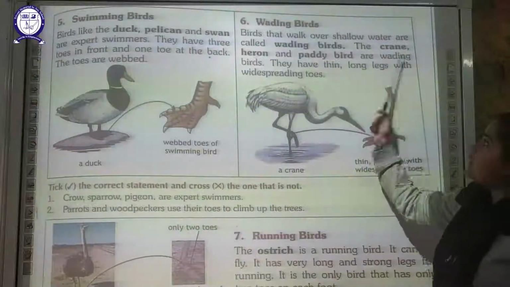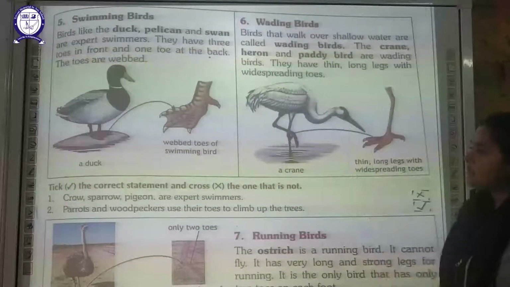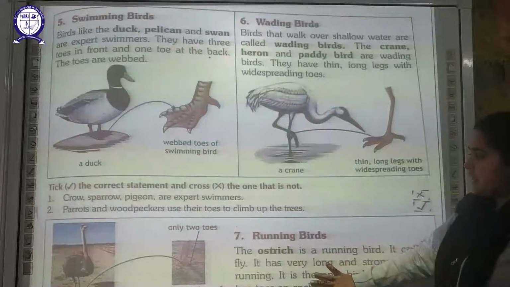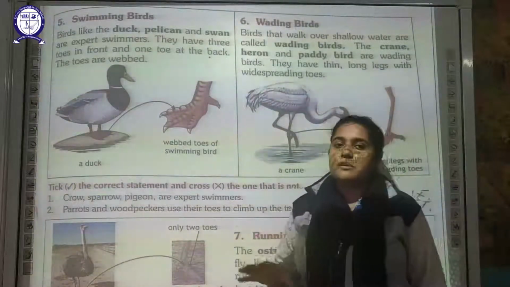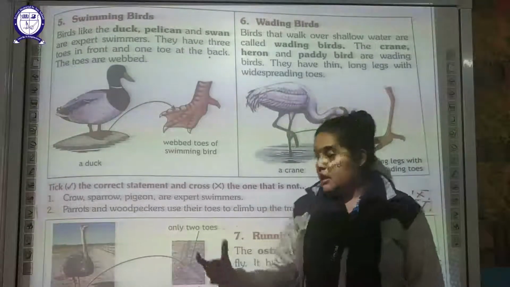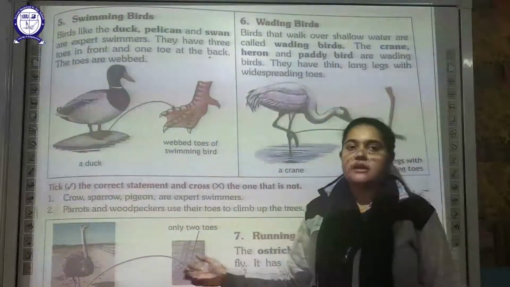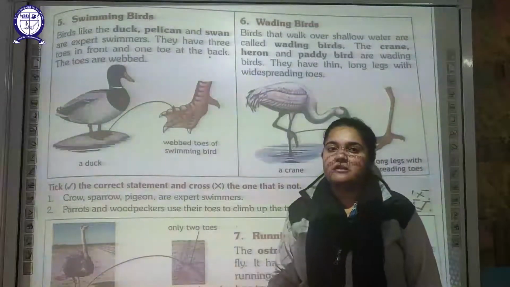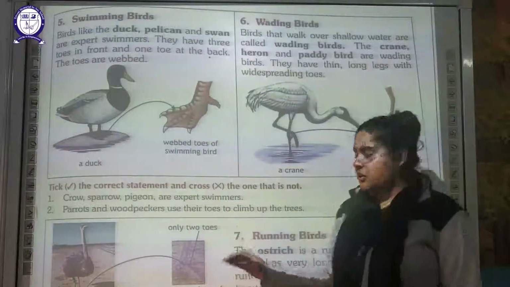It is your crane, herons, and paddy birds. The last type of bird here is your running bird. So these birds are generally flightless birds. The example given over here is the ostrich. The ostrich is a flightless bird because it cannot fly. So it is a running bird.